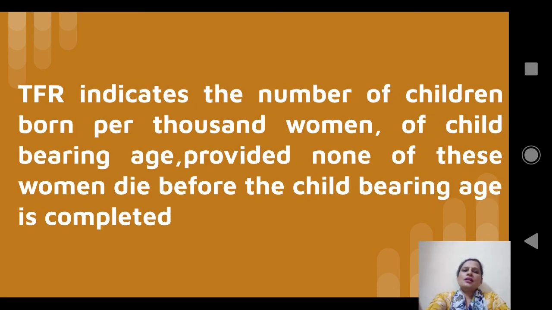Next, TFR indicates the number of children born per 1000 women of childbearing age, provided none of these women die before the childbearing age is completed. In TFR, one of the assumptions is that all the women will survive till they complete their reproduction period. Reproduction period is nothing but the period between 15 to 49.